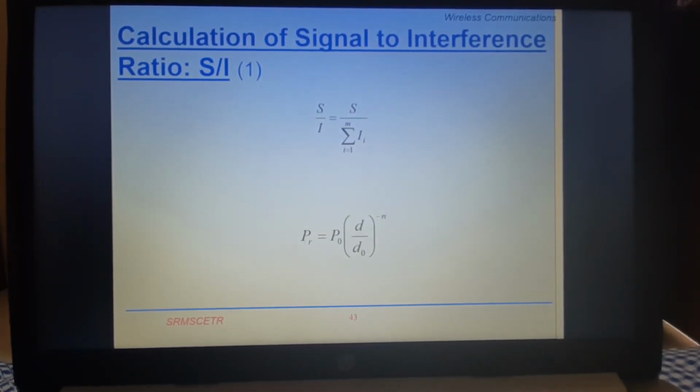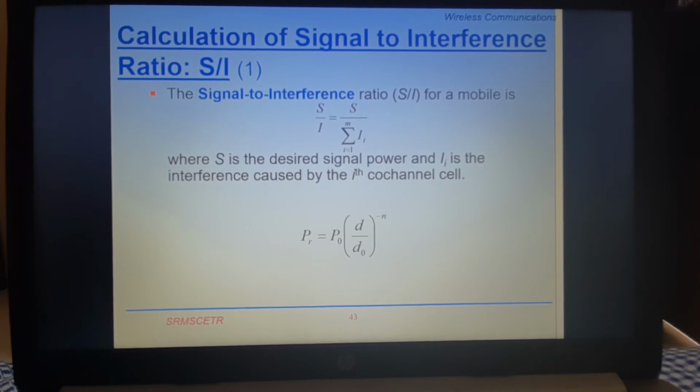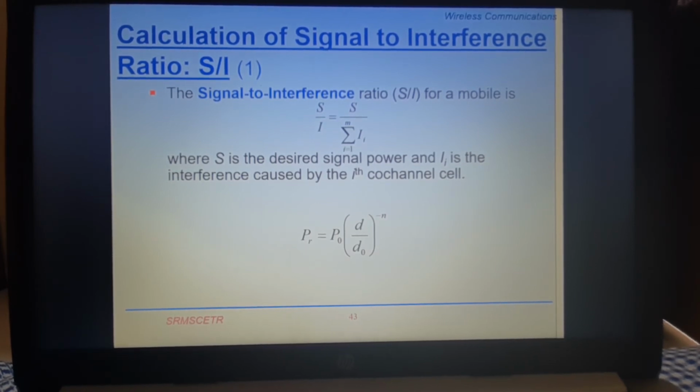Calculation of signal to interference ratio. The signal to interference ratio for the mobile is S/I, equal to S divided by the summation of I_i for i equal to 1 to m, where S is the desired signal power and I_i is the interference caused by the ith co-channel interferer. Here we have 6 co-channel cells, so there are 6 interfering cells.